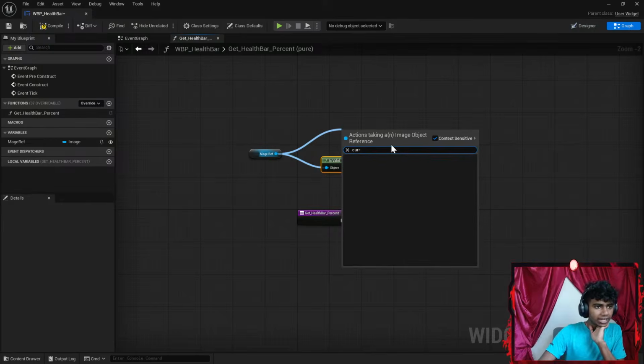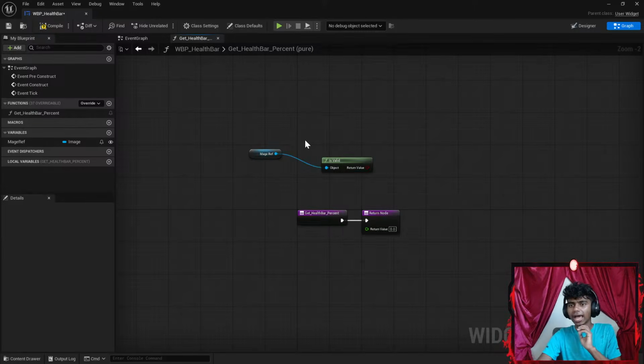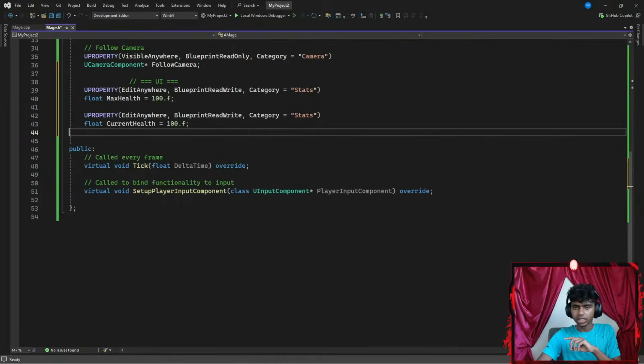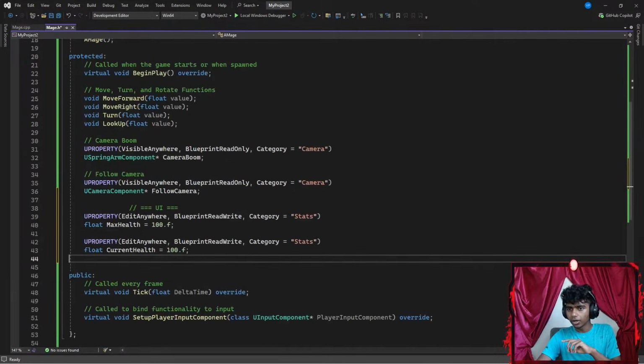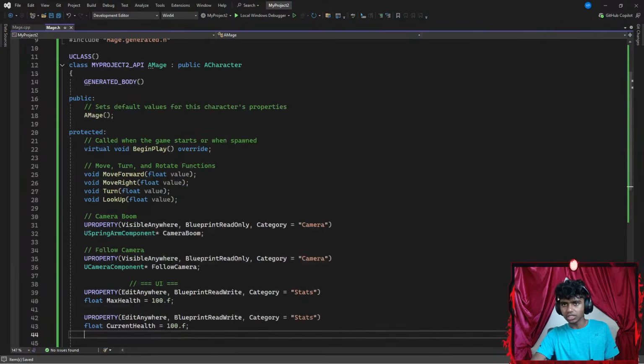Okay, when I drag it, I do not get current health. From mage ref again, drag off and get max health. Oh, because I did not add those in my code yet. Wait, I added it, I just didn't hit Control S. Let's hit Control S to save the code. That was kind of stupid, guys.